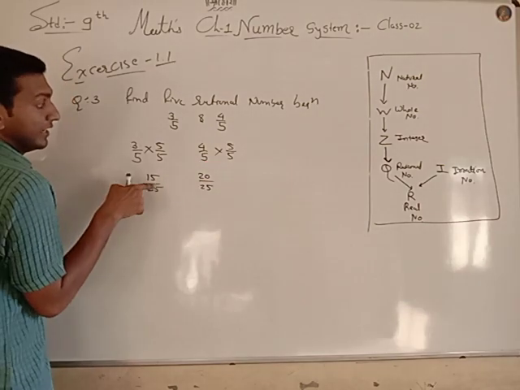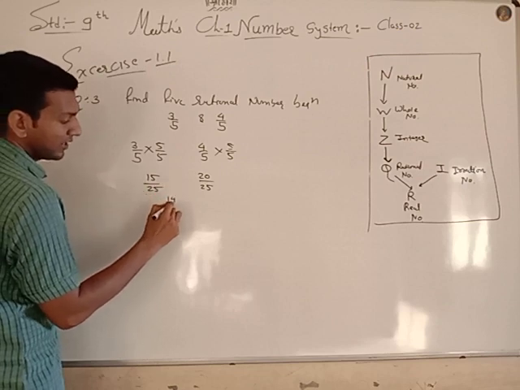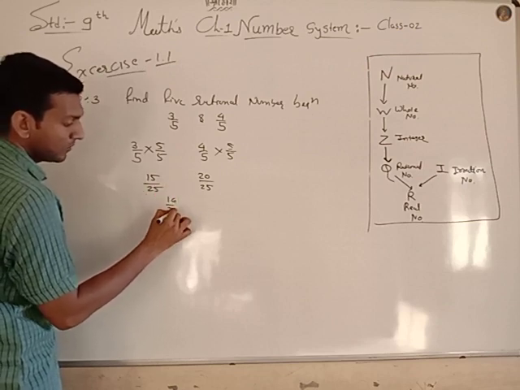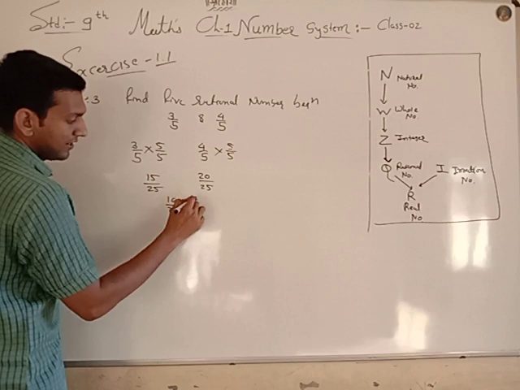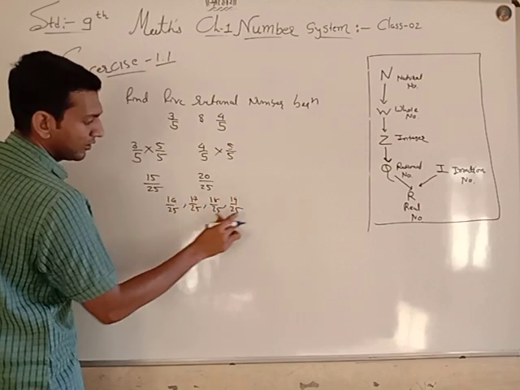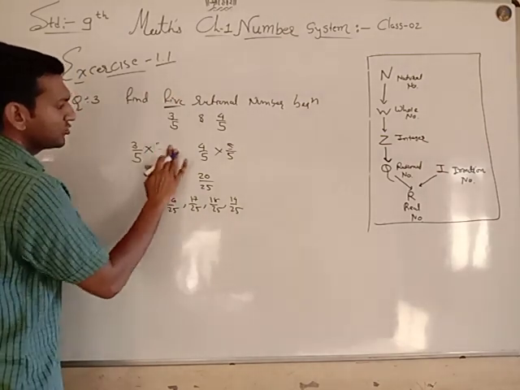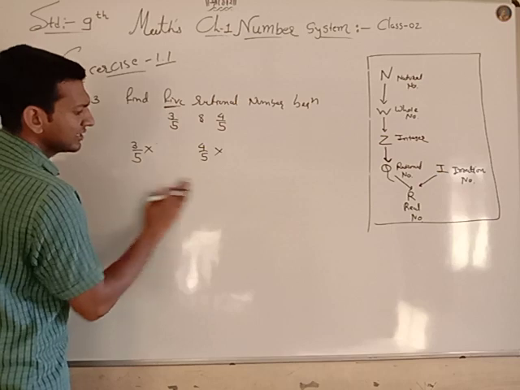But see, if you multiply with a small number you get only 4 numbers: 16 upon 25, 17 upon 25, 18 upon 25 and 19 upon 25. There are only 4 numbers, and I want 5 numbers. So I should multiply with a larger number.